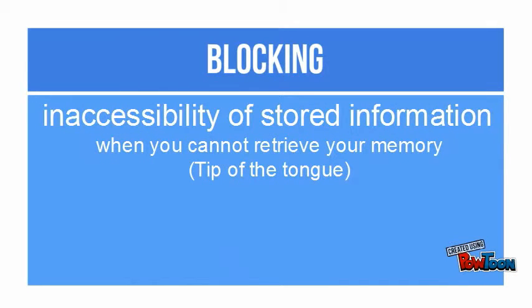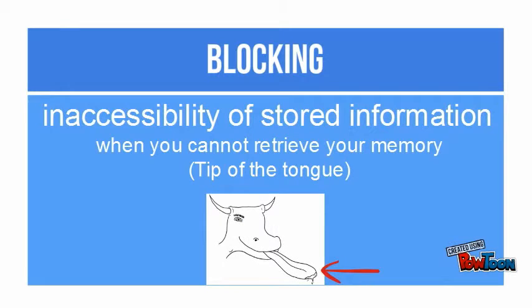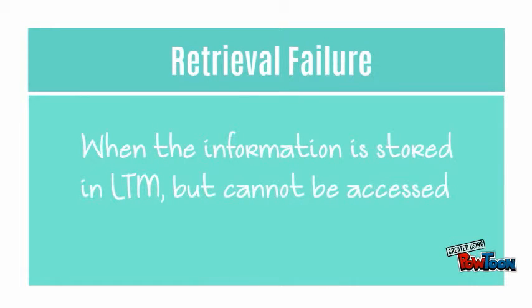The third sin is blocking, which is when you are unable to retrieve your memory. Blocking relates to retrieval failure. Unlike absent-mindedness, the memory has been encoded and stored in the brain. It is also called the tip-of-the-tongue syndrome, like when you cannot remember your old friend's name. Retrieval failure is when the information is encoded and stored in the long-term memory, but it cannot be accessed because of interference or missing retrieval cues.